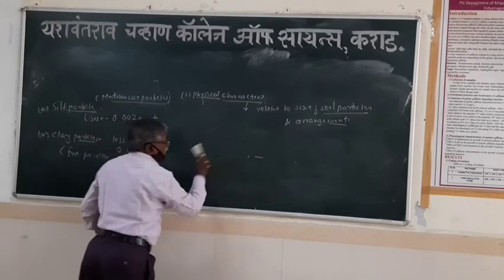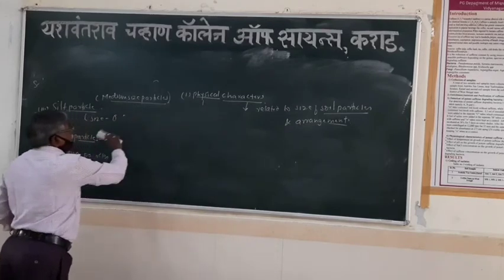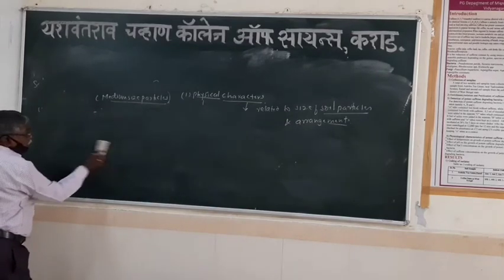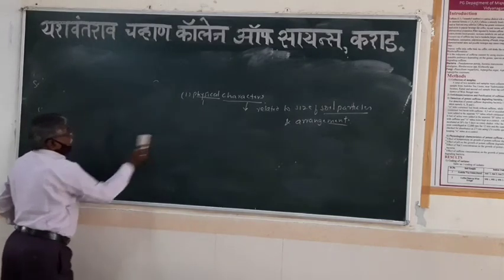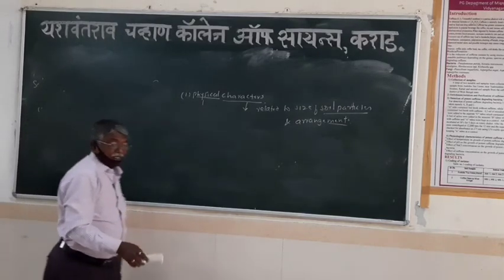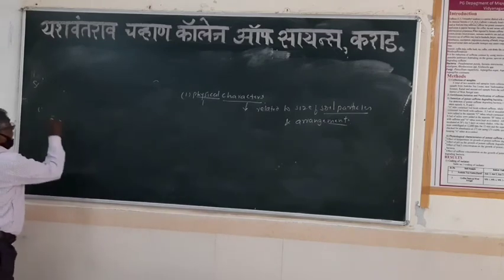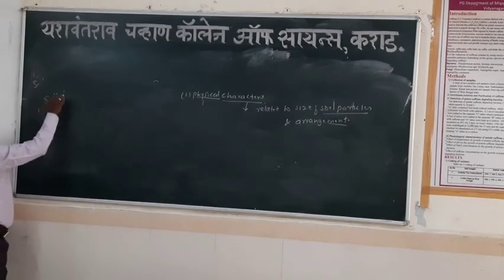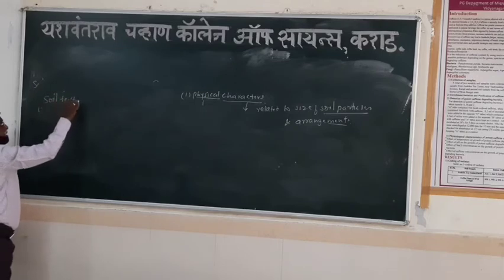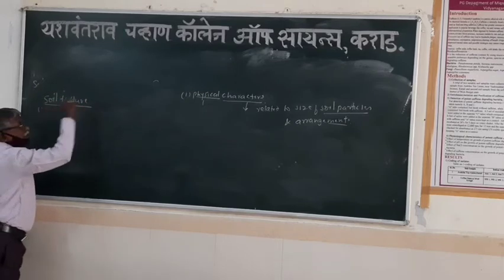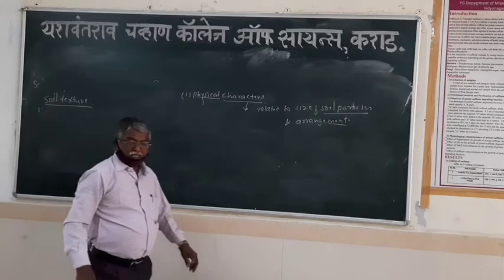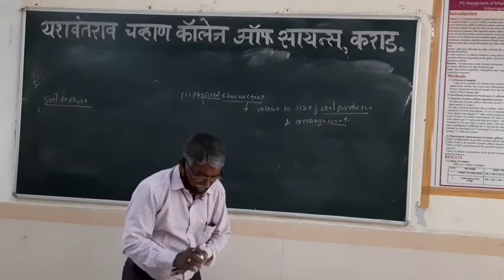In the physical characteristics of soil, the first characteristic is the size of the particle. The second characteristic, under the physical characteristics, is the soil texture. What is the soil texture? This is one of the important physical characteristics.